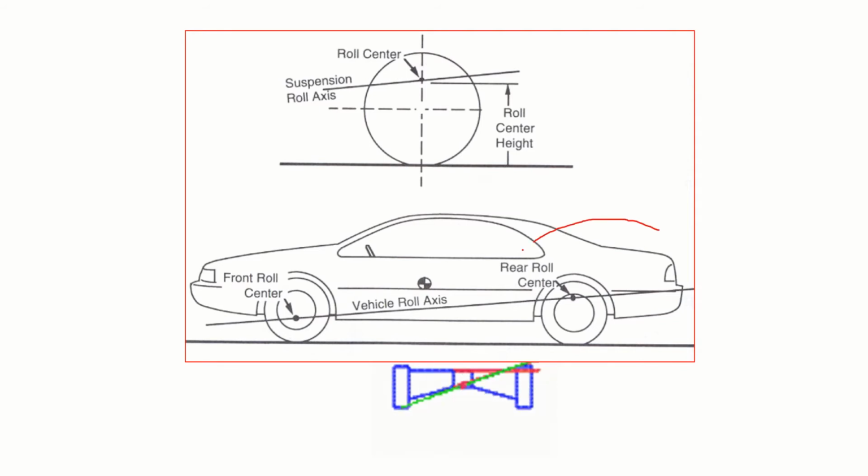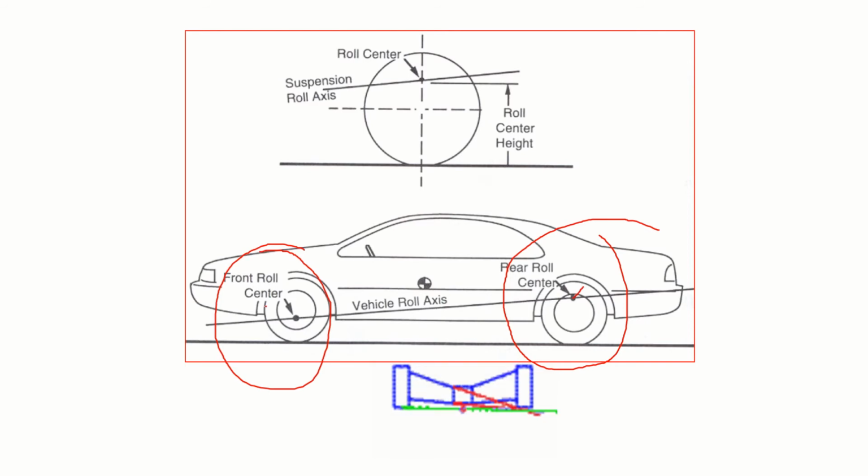So you take the rear suspension and find the roll center. You take the front suspension and find its roll center. Join the front roll center and rear roll center by an imaginary line. We call it the vehicle roll axis. This is what we call the roll axis. About this, the vehicle roll axis.